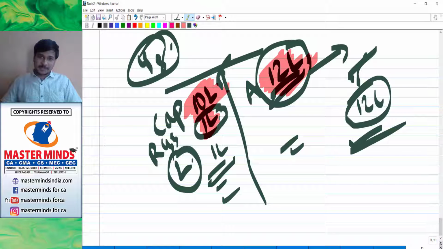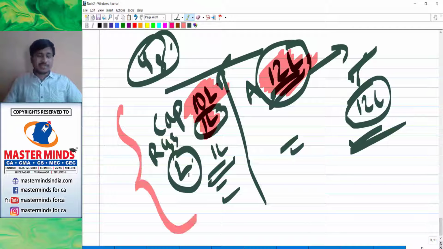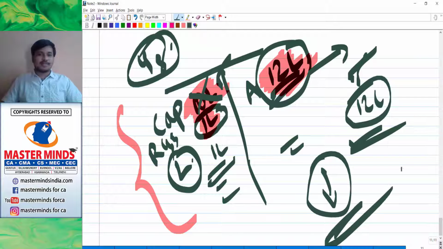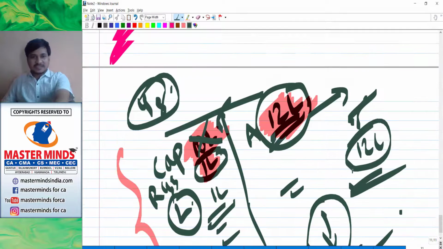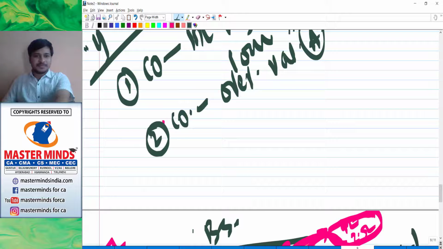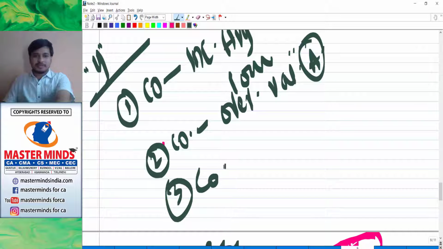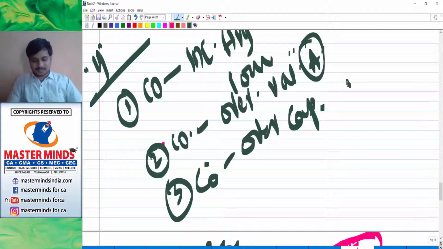So for your information, my dear children, this is overcapitalization. For your size of business concern, this is absolutely overcapitalized. The capital for this business is too much. So this much capital is not needed. Reduce some of the amount of capital. So reason number 3 is all about the company's overcapitalization.